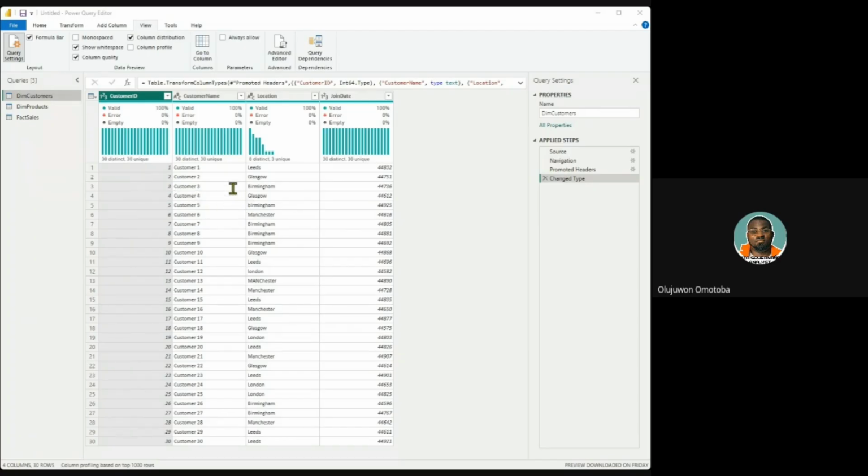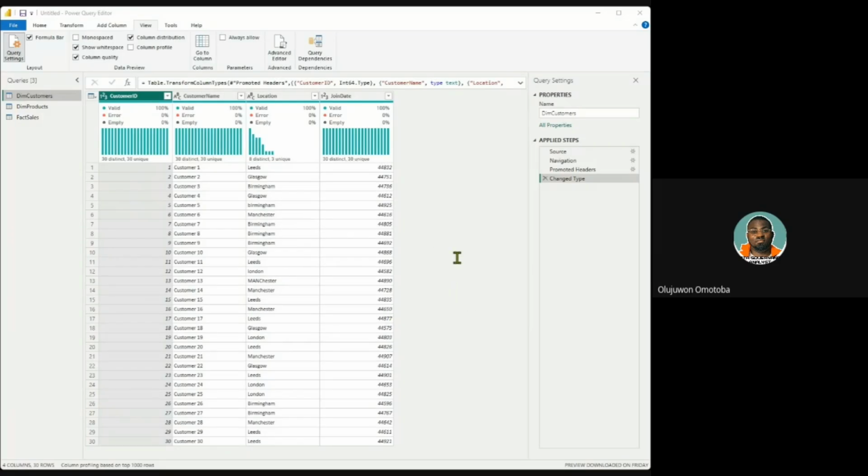Now, if you want to talk about the unique one, the only unique character in my analogy here is D, because it's the only one that did not appear more than once. That is why we are having 8 distinct, 3 unique. It is only 3 locations that are not showing more than once. I hope you understand that better now. All right, so I've been able to explain what that column distribution means.